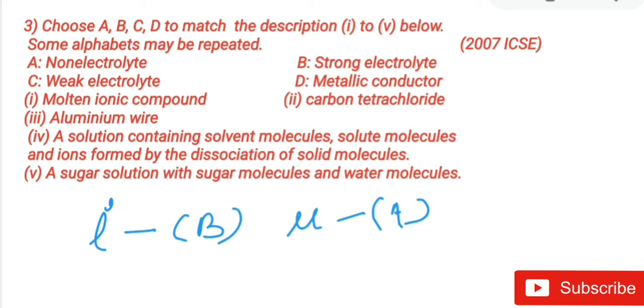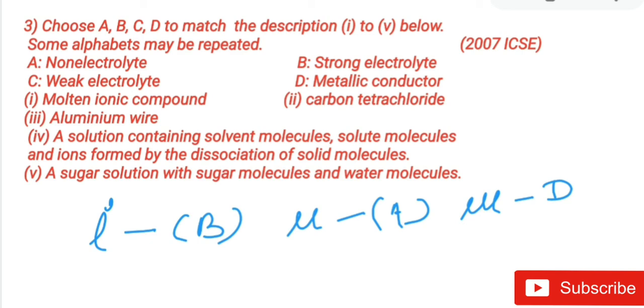Now the third one is aluminium wire. It is a metallic conductor because it is a metal. So what will we write for 3? Option D. Okay. So 3 is your option D, metallic conductor.